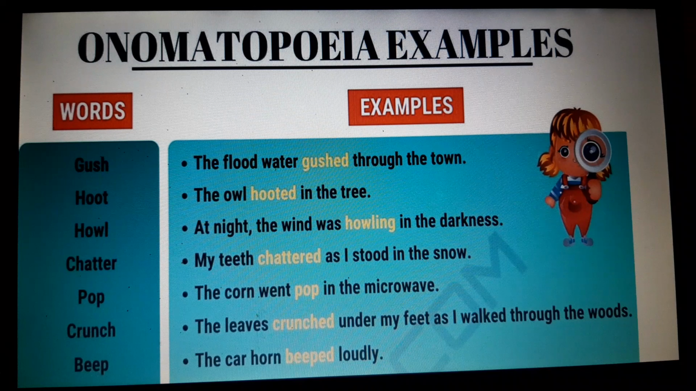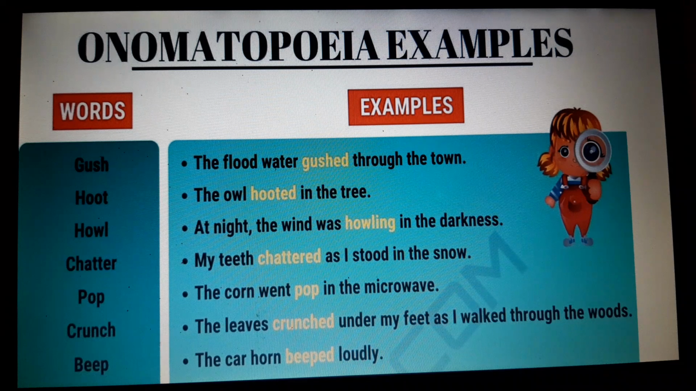My teeth chattered as I stood in the snow. Chattered represents the sound that teeth made. Next sentence. The corn went pop in the microwave. Here the word pop represents the sound of corn.